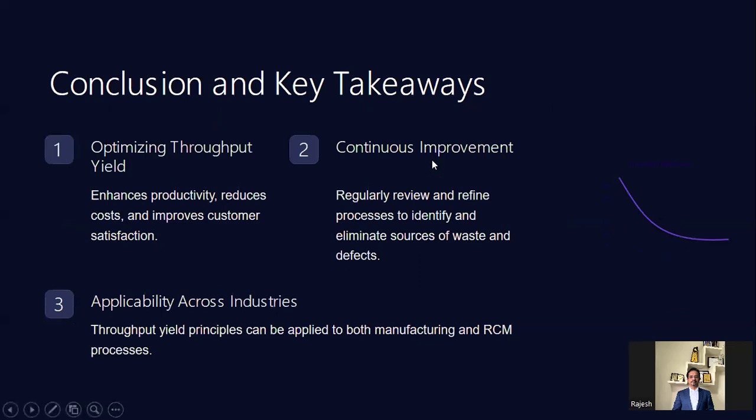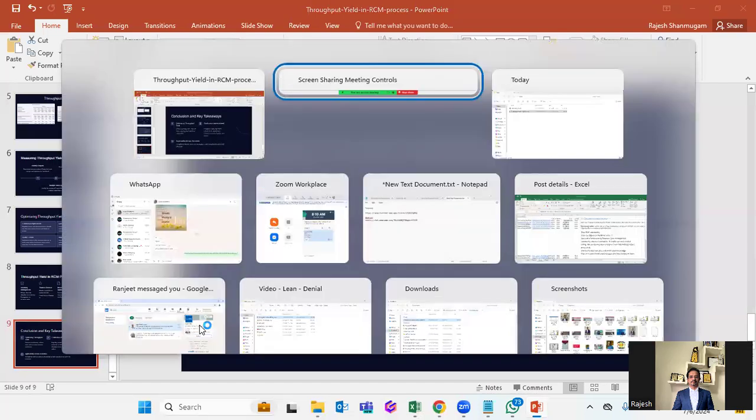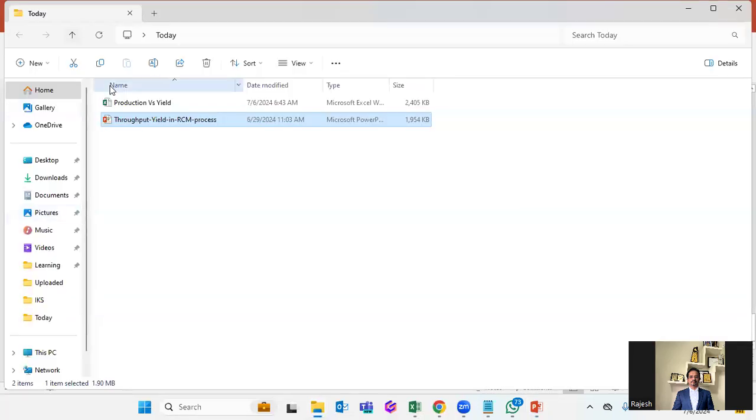What we discussed here is how to optimize the throughput yield, and how we do it by continuous improvement, and applicability across. See, throughput yield can be applicable for all industries, not only for the manufacturer. That's my intention to show you guys. Hope you understand what I'm trying to do. I have one more Excel. I'll show you and then we can wind down, right?